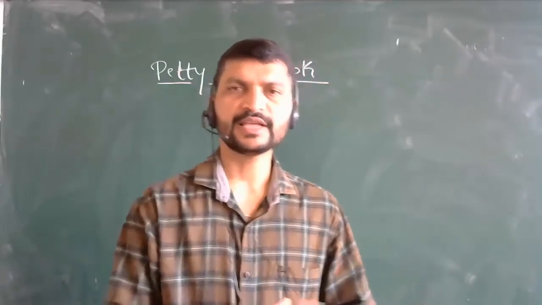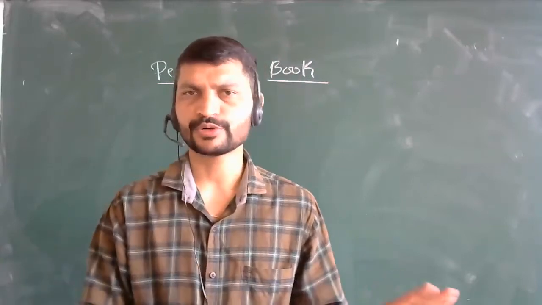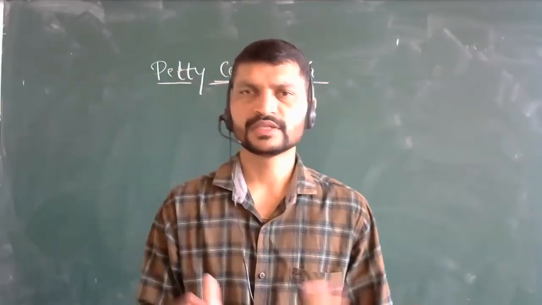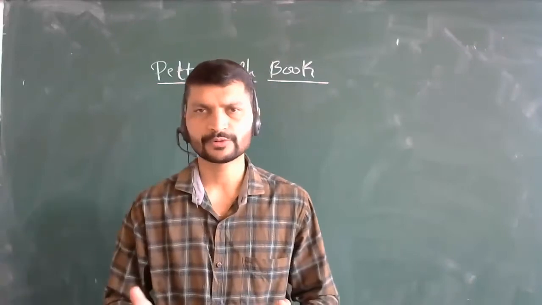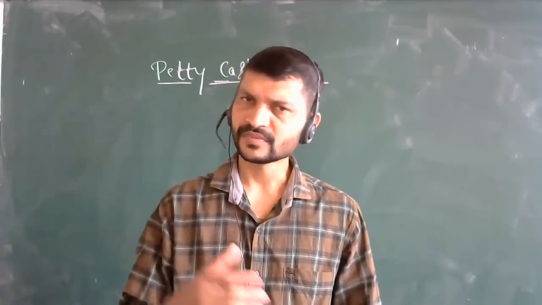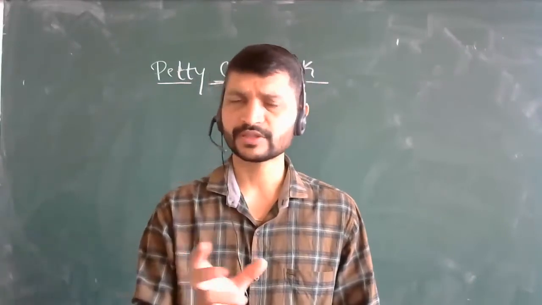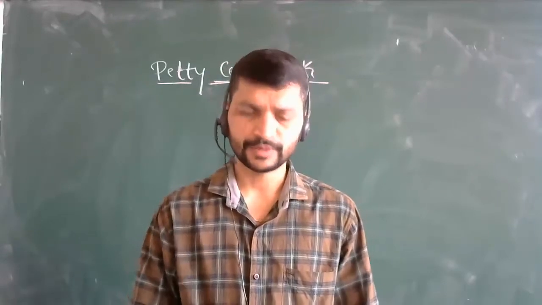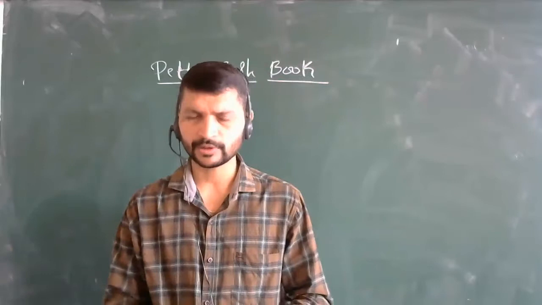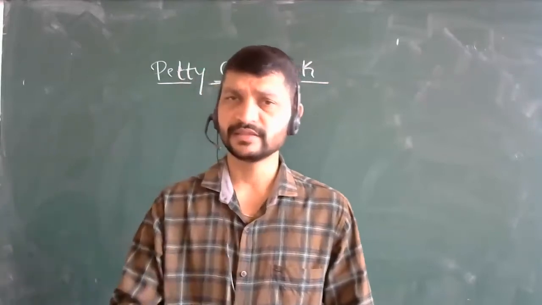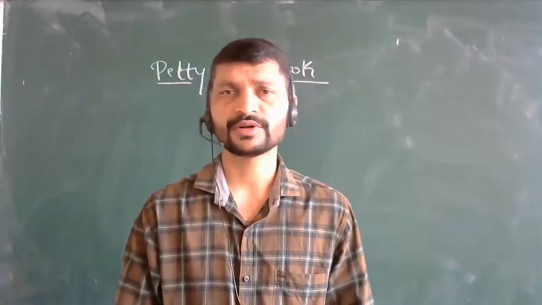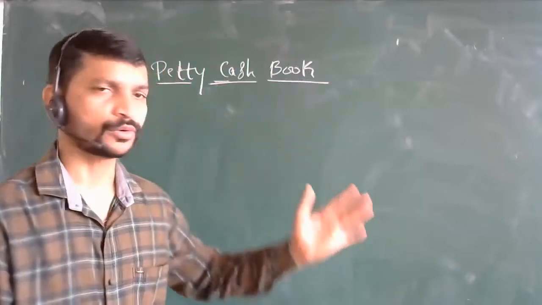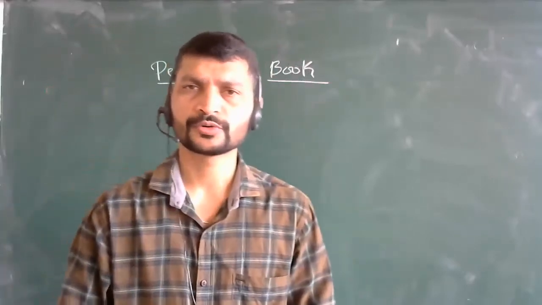Okay. As we discussed, the third chapter got over. Now the fourth chapter, the subsidiary books of accounts, is what we are going to see. In this, we started with the first concept of cash book. In that cash book, we saw the single column cash book and double column cash book. After that, the next concept which comes is the petty cash book. What is this petty cash book? We are going to know now.